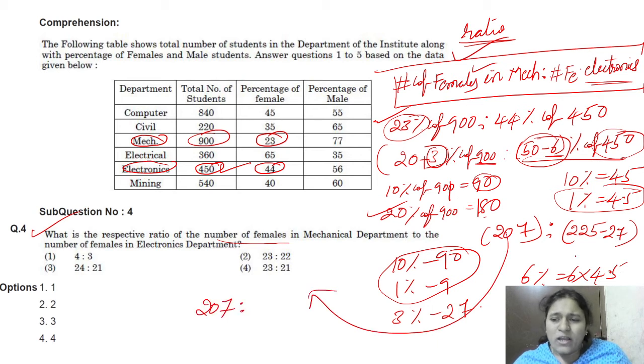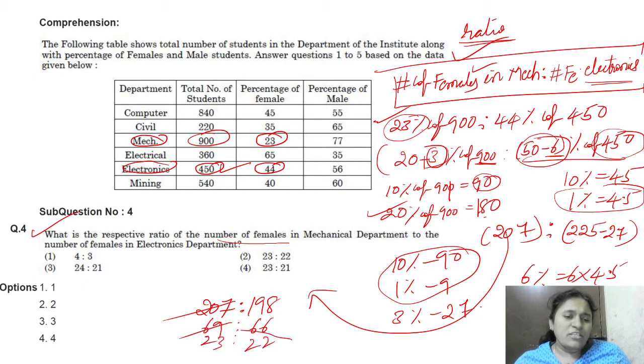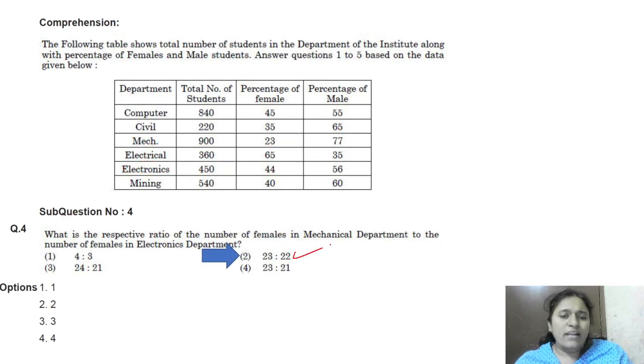207 ratio 225. 25 will cancel. That we will get here 198. See, here in the 3 table we can do this calculation. 3 6s are 18, 3 9s are 27. Next 3 6s are 18, 3 6s are 18. Next 3 2s are 6, 3 3s are 9, 3 2s are 6, 3 2s are 6. That means 23 ratio 22 is the right answer. Yes, we will go for the next question. This is the right answer.